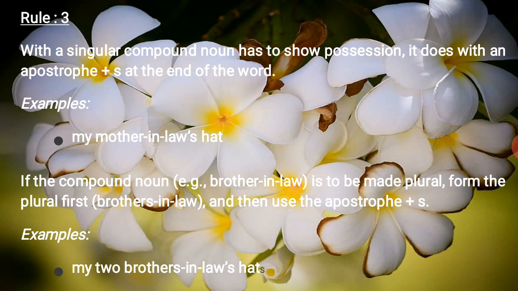Compound means adding two words, like blackboard. Those are two different words combined together and making one word, which is called a compound word. So my mother-in-law is a compound word, and when that compound noun has to show possession, you have to use the apostrophe at the end of the word.